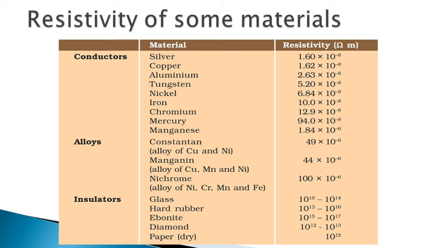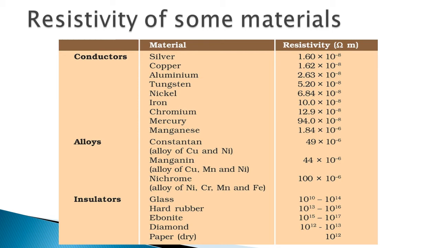So resistivity is a constant term. Resistivity of a material does not change unless temperature is changed, and these resistivity values are calculated at a specific temperature, right? So resistivity is a constant term, whereas resistance is a variable term. Resistivity is a property of a material, whereas resistance is a property of a conductor.